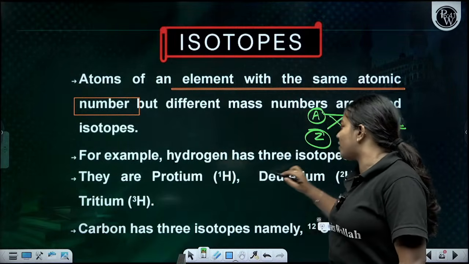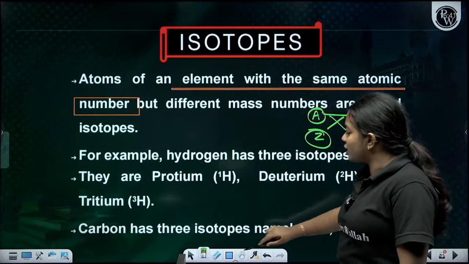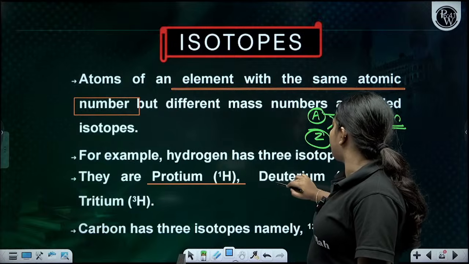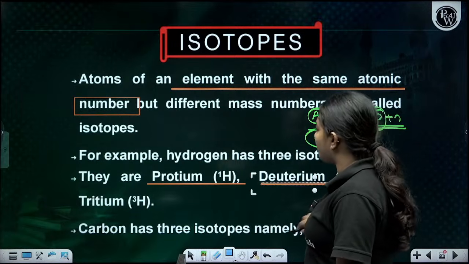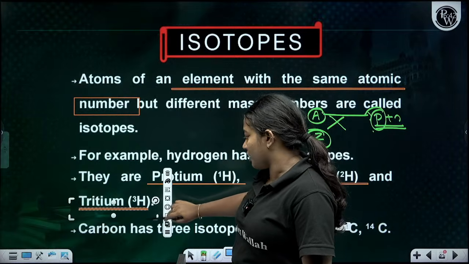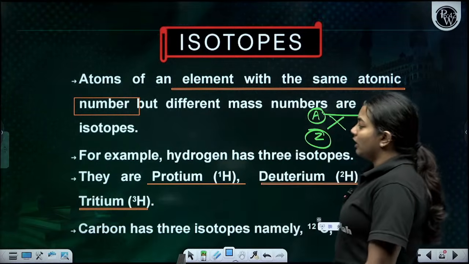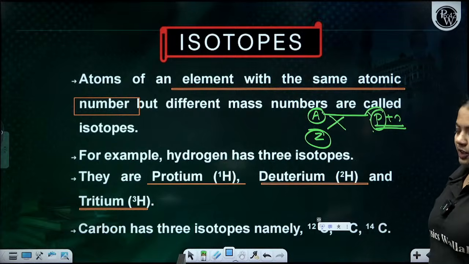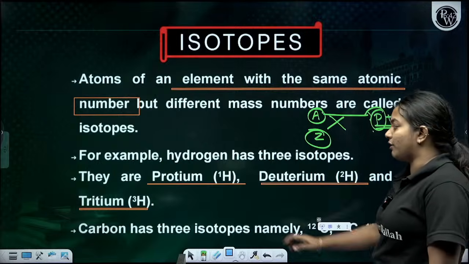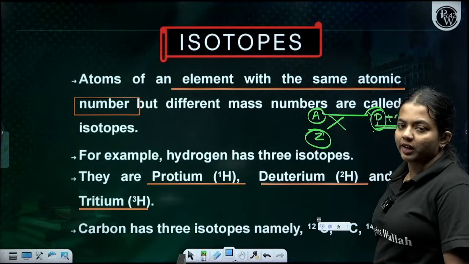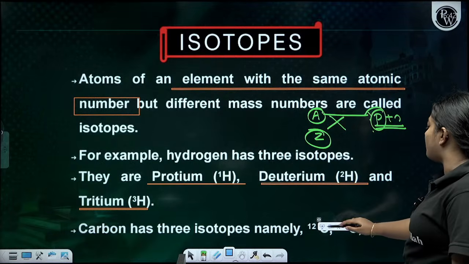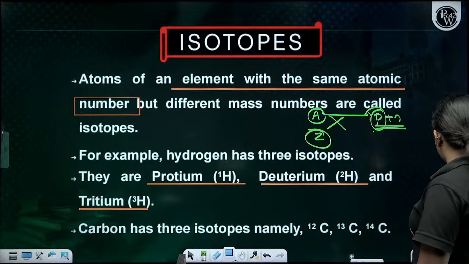For example, hydrogen has 3 isotopes: protium, deuterium, and tritium. These are the isotopes of hydrogen. Every one of them has atomic number 1, and protium has neutron number 0, since 1 minus 1 is 0. Next, carbon has 3 isotopes: carbon 12, carbon 13, and carbon 14.